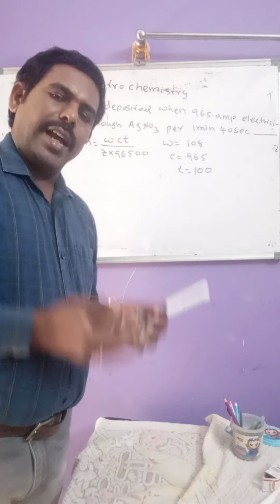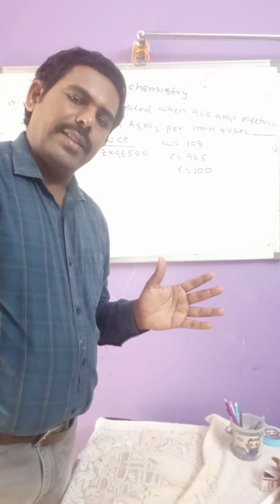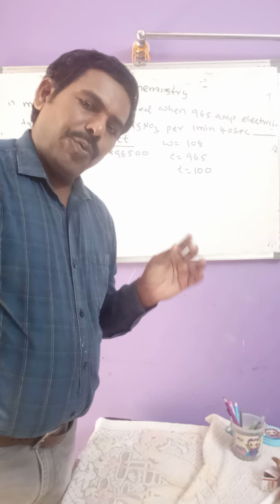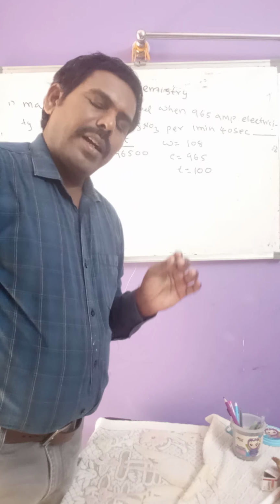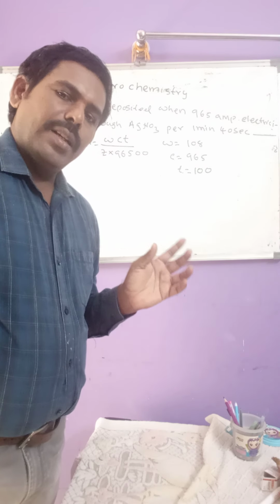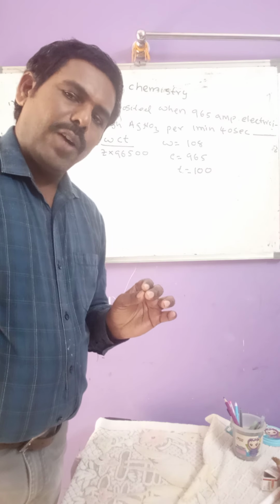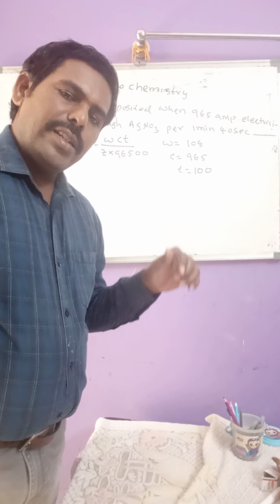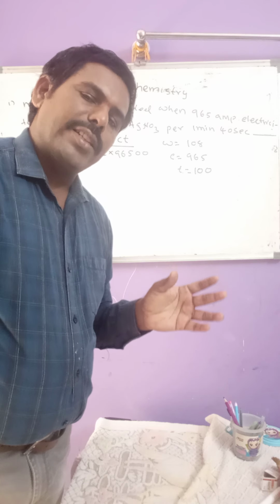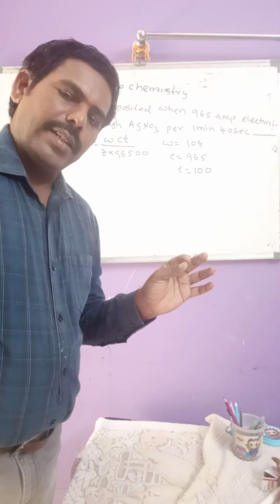Whenever the time is given in other units instead of seconds, if given in minutes or hours, we must convert that time into seconds. For example, if 2 minutes is given, to change into seconds we multiply 2 with 60, so 2 into 60.